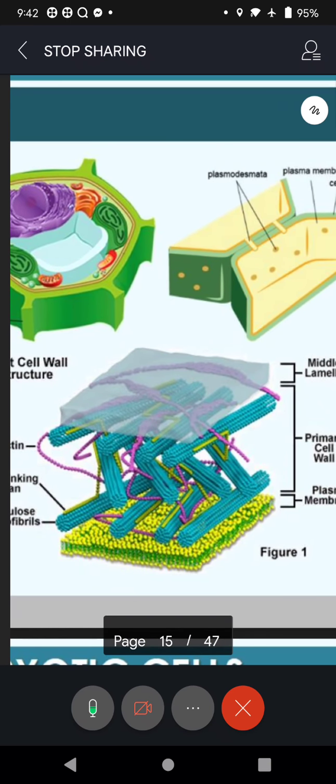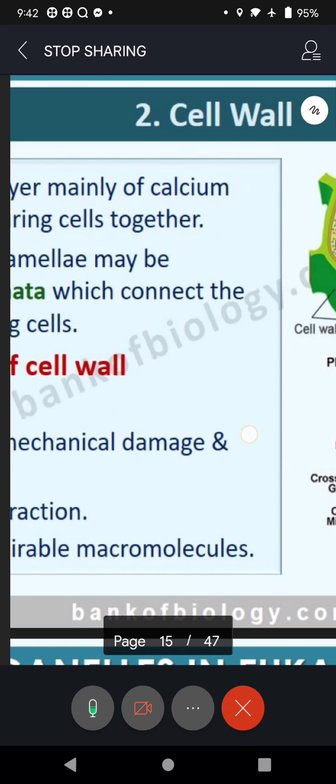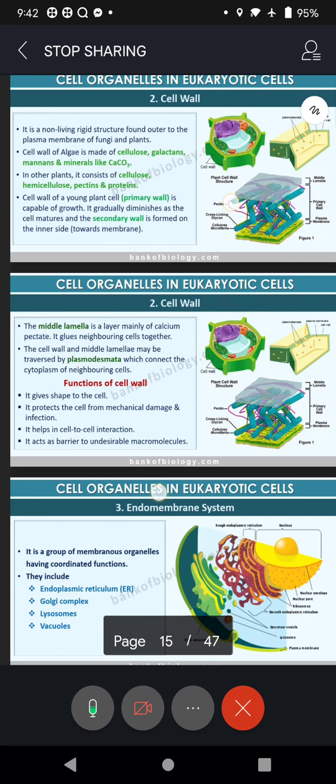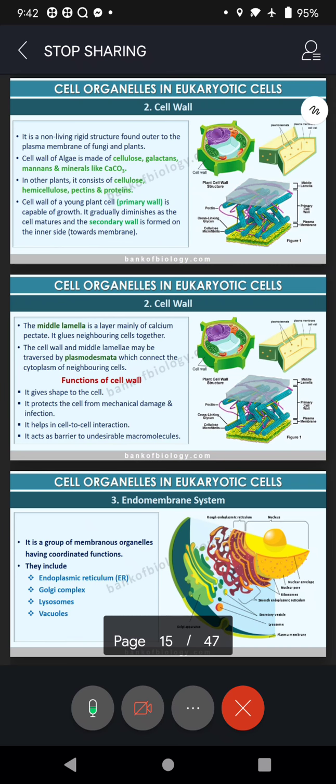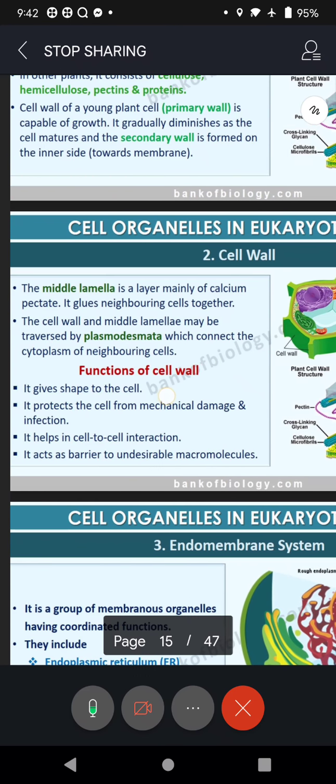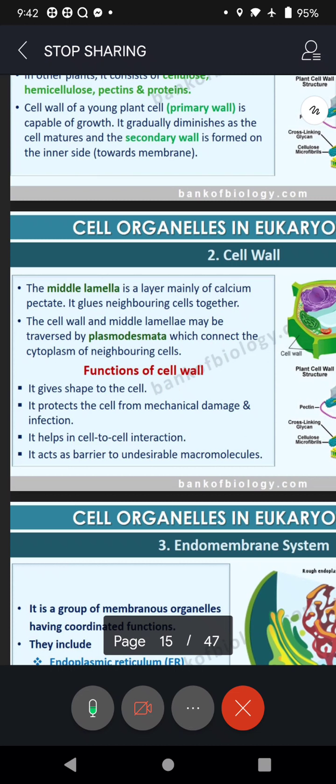Okay, so it is the pectin that makes it tough, and the middle lamella. The middle lamella is a layer mainly of calcium pectate. What is the function of this? It makes the neighboring cells adhere together. Glues, meaning joining together.